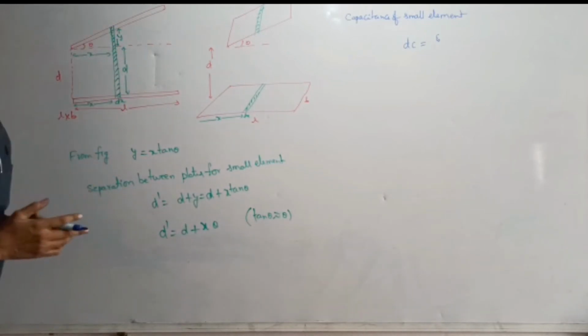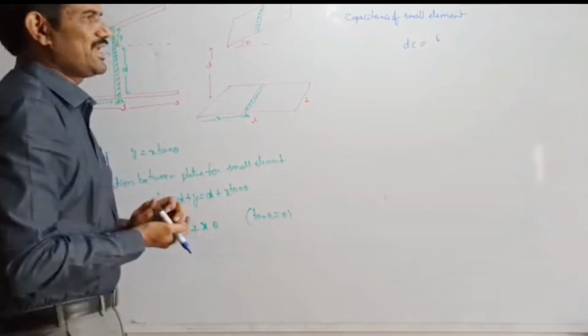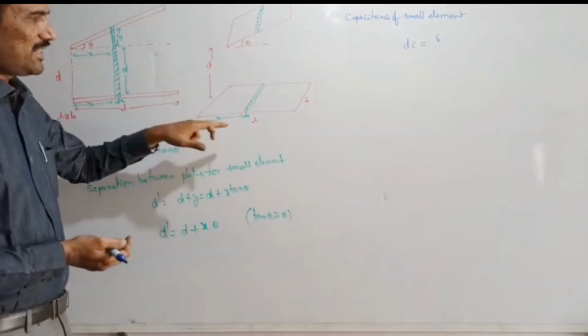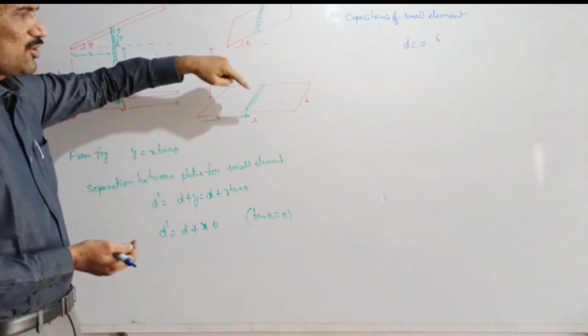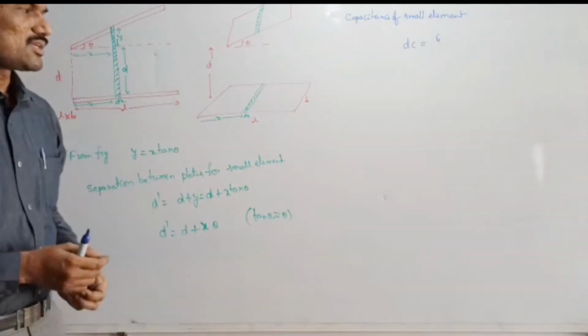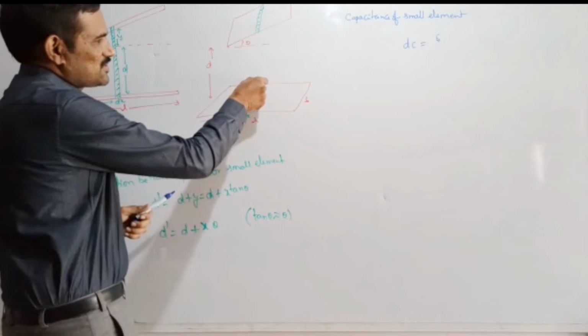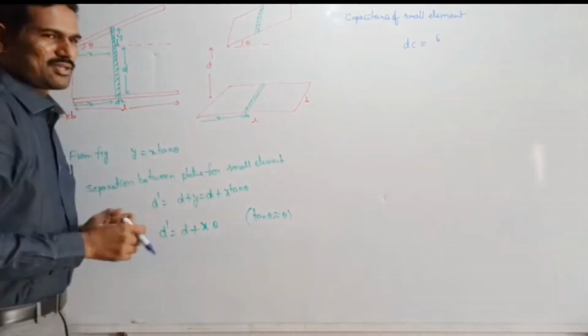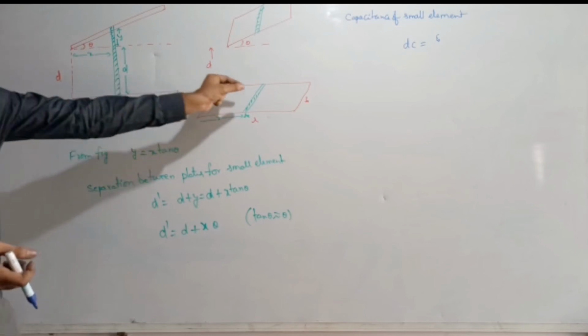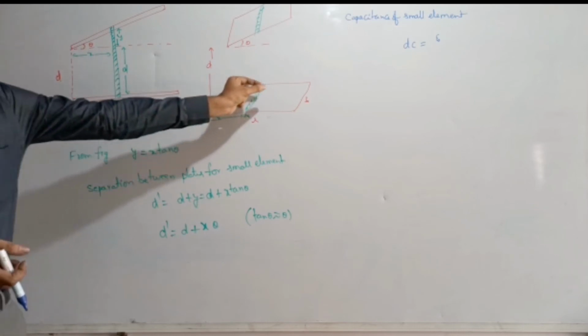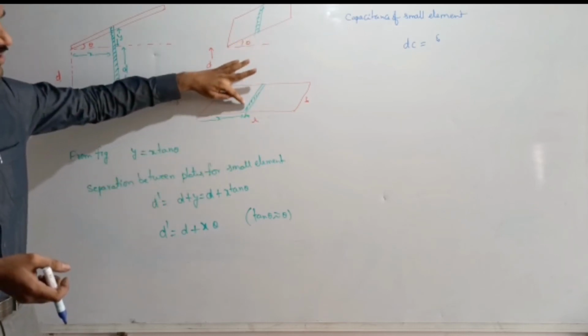If you are taking this as, for example, a parallel plate capacitor, now area of this plate means L into B we need to write here. And similarly now for this small element, this area we need to write here. Not this area. In two dimension it appears like this, not this area. This strip area we need to write here. So that means this length will be equal to B and this will be equal to dx. So our area of our element is B into dx.